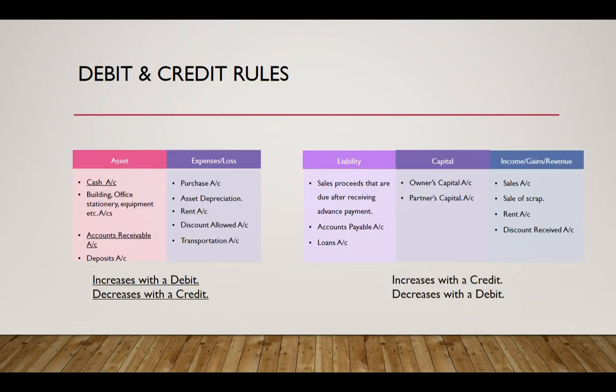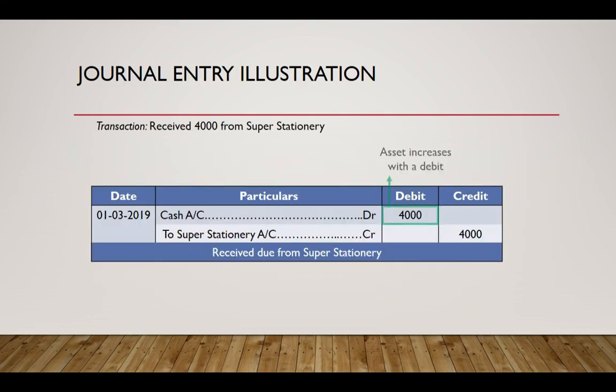We know that to denote an increase in cash, we debit the cash account, and we reduce the accounts receivable account by means of a credit, and accordingly we pass the journal entry as follows. We debited the cash account and credited the buyer's account.